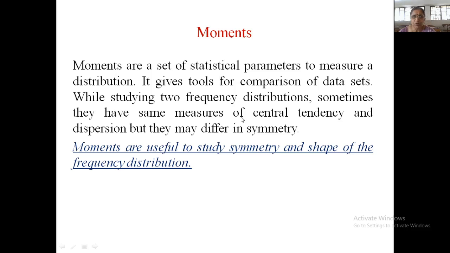So up till now we have discussed that moments are a set of statistical parameters which are used to measure the different parameters of the distribution. So it is a tool for comparison of two or more different data sets. While studying two frequency distributions, sometimes they may have the same mean and same variance, though their shapes may be different.